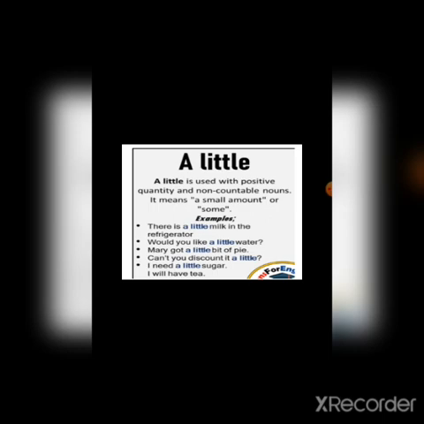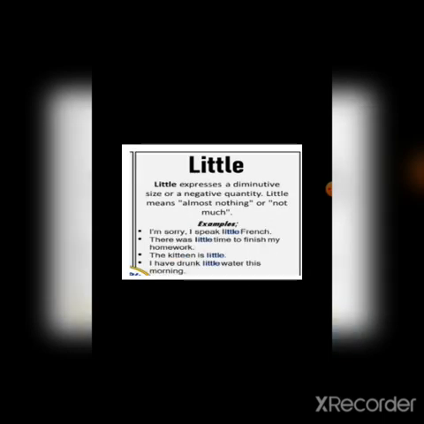So here are also some more examples using a little. I am sorry, I speak little French. So he speaks little French. It means he doesn't know French. Only one or two words are used.